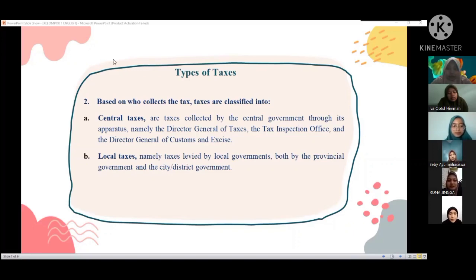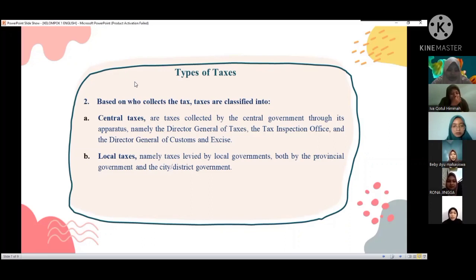Okay, so all of you already understand, and now let's conclude our lesson today. The conclusion for today's material is that tax is a mandatory contribution to the state by individuals or entities based on the law, without getting a direct reward and being used for the needs of the state and the prosperity of the people.